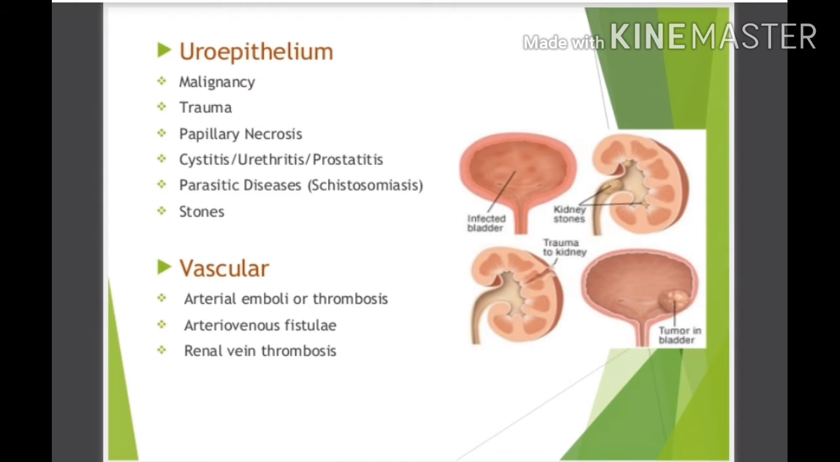Uroepithelial causes are malignancy, trauma, papillary necrosis, cystitis, urethritis, prostatitis, and parasitic diseases of the kidney. Stones of the kidney also cause hematuria. And vascular diseases such as arterial emboli or thrombosis, arteriovenous fistulae or renal vein thrombosis also cause hematuria.